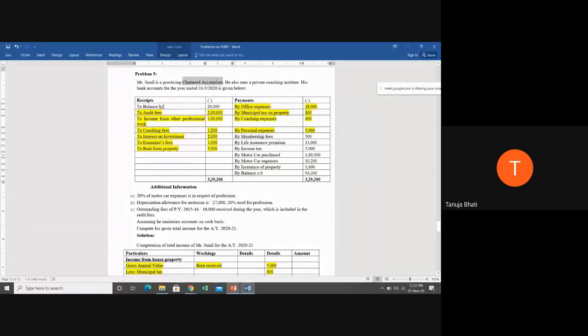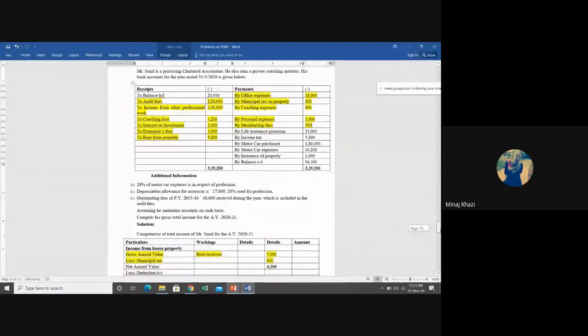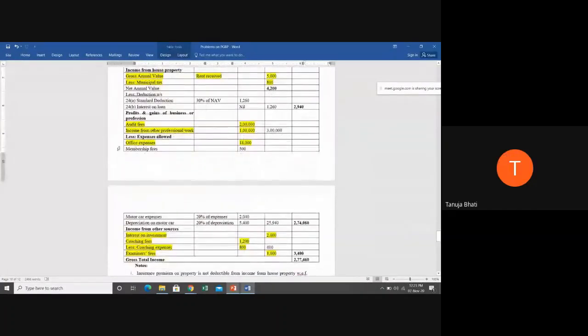When you have to become a member of chartered accountant, usually every profession has to pay membership fees to the institute which qualifies you as a chartered accountant. So membership fees relate to continuing your practice as a chartered accountant. You need to pay some fees as being a member. So tell me, membership fees, where will you show this? Income from business and profession. Very good. So we have shown here membership fees, ₹500.